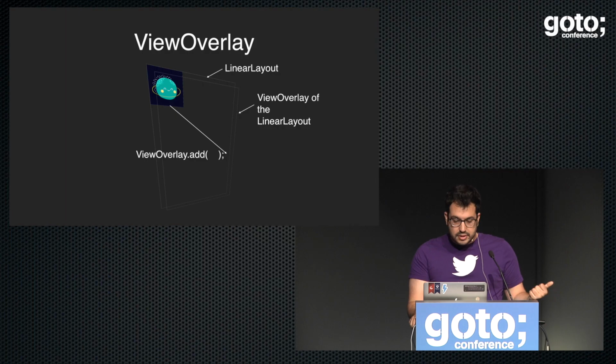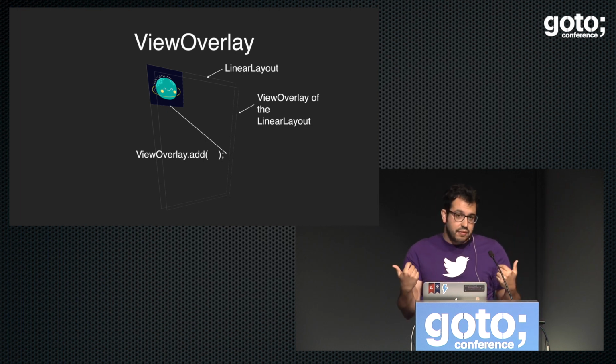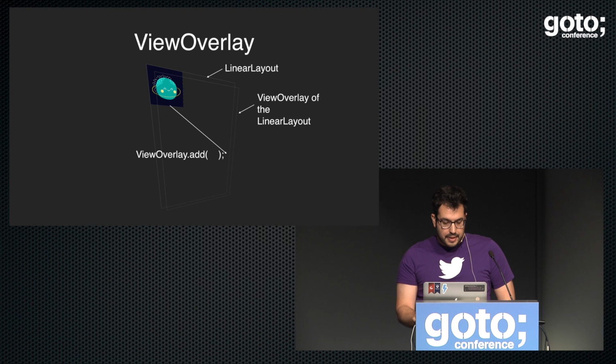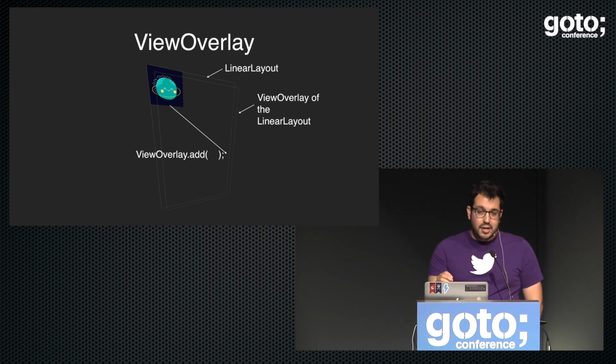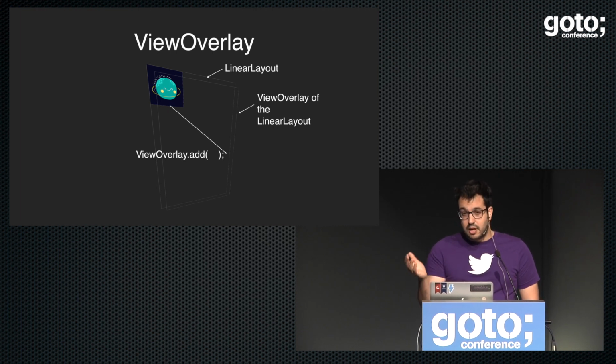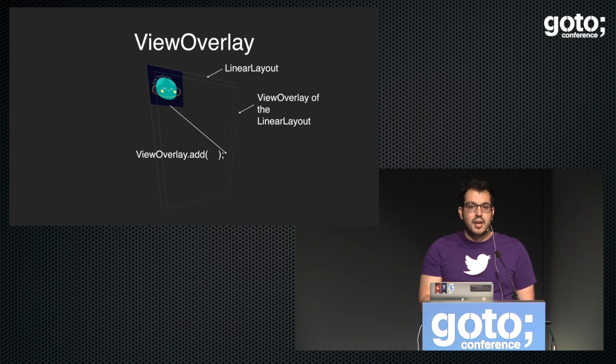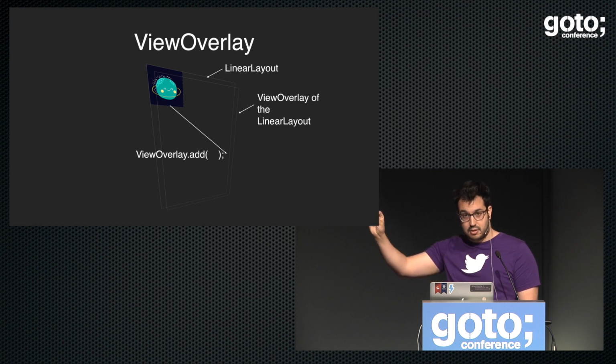And how do they do that? Well, they use view overlay, which is used by the default transition in the framework. View overlay provides a transparent layer on the top of a view, to which you can add any type of visual content, view or drawable, and that doesn't affect the layer hierarchy, and it's on the top. So that means that you can pretty much animate anything, and it just works and doesn't mess with the layer hierarchy. It's great. It's going to be your best friend forever in animations.